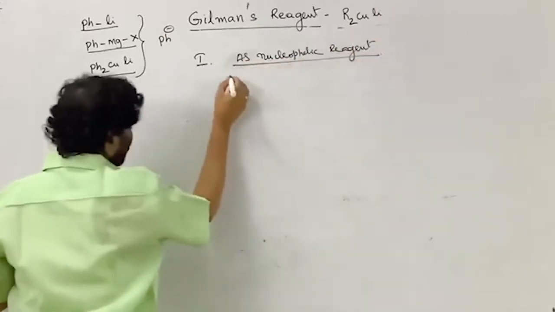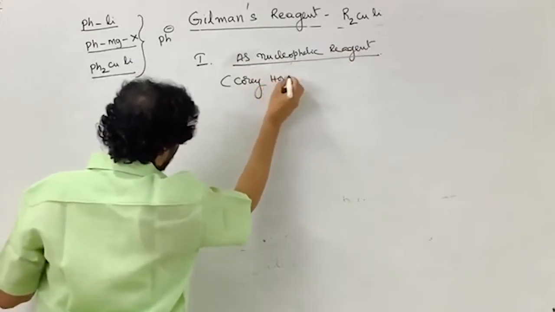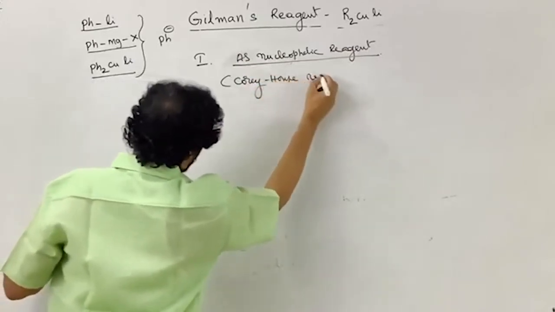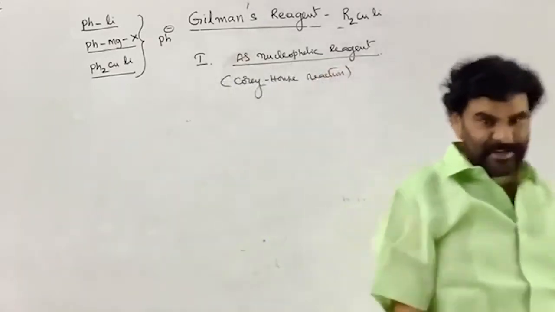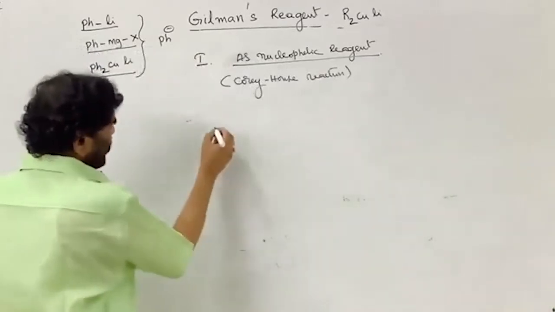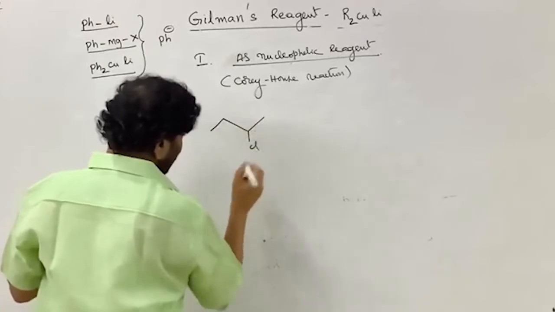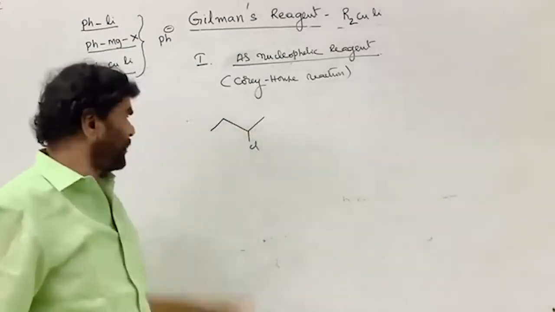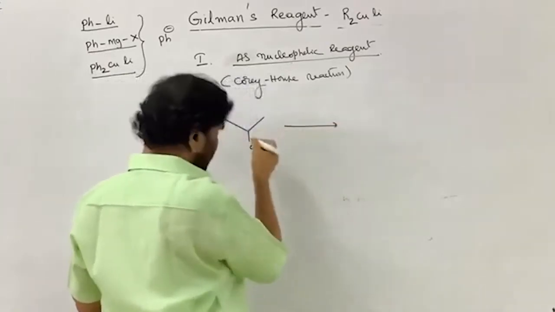Nucleophilic reagent, that is, the Corey-House reaction, synthesis. Gilman's reagent is used. Here is the best method for the preparation of that is, we know most of the things, that is to introduce the alkyl halide. It takes part in the SN reaction.